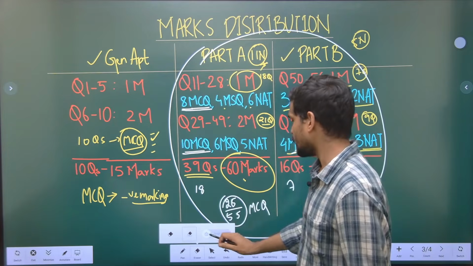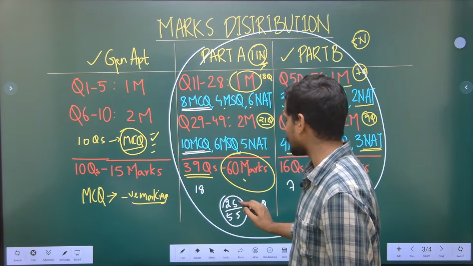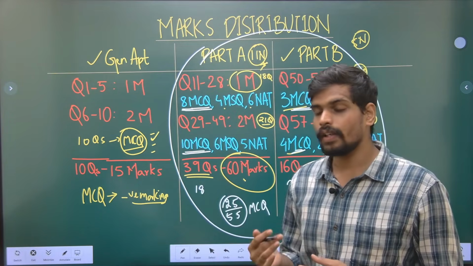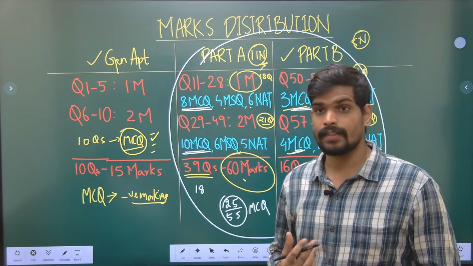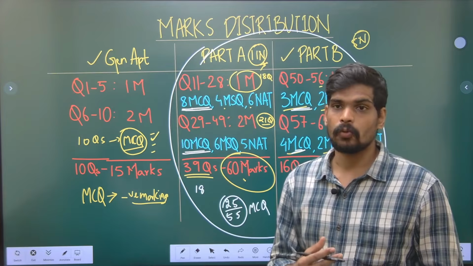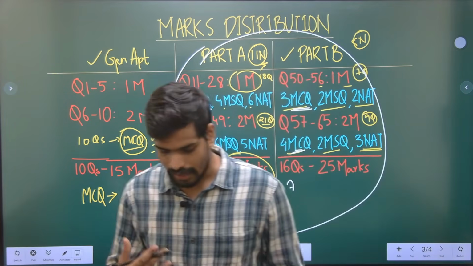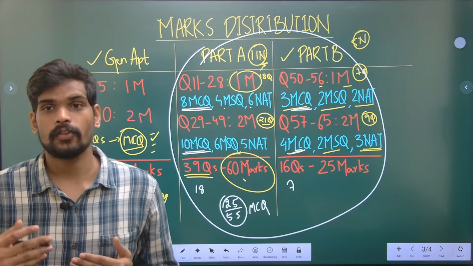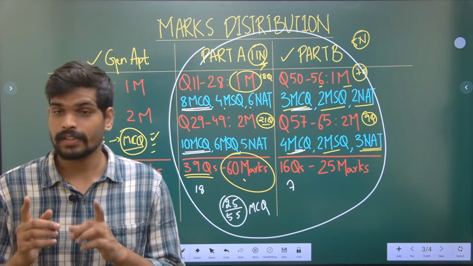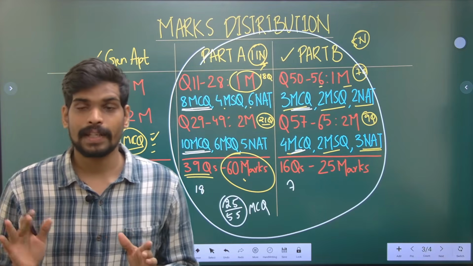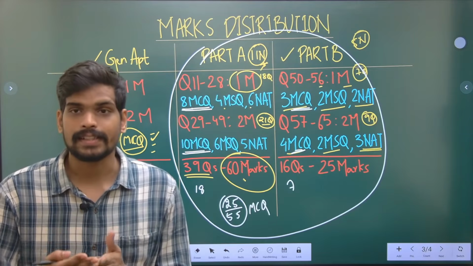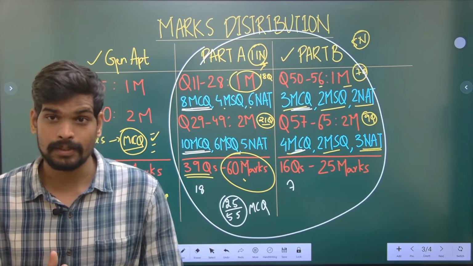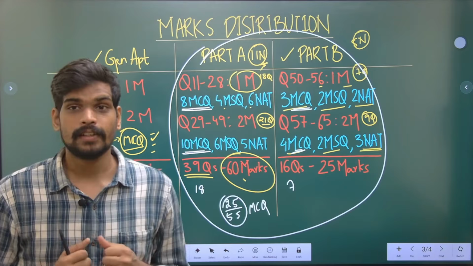What do you understand by this? That the number of questions with negative marking has reduced. Less than 50% of the question paper has negative marking now. So understanding which question has negative marking, which doesn't have negative marking, understanding that is very crucial. Based on that understanding, you can decide the level of risk which you can take in your guesswork. I'm not asking you to guess and answer the questions. That is a worst way to answer any competitive examination, but you can take a risk in questions without negative marking, even if you're 70% sure or 60% sure. But you cannot take that risk in the negative marking based questions.